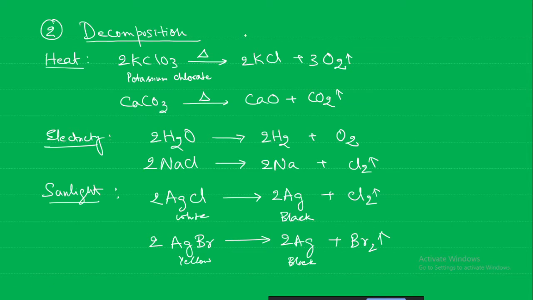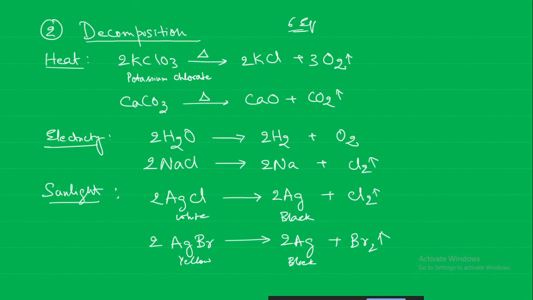So here there are six equations for decomposition reactions. Thermal decomposition releases oxygen and carbon dioxide from potassium chlorate and calcium carbonate. By electricity, electrolysis of water gives hydrogen and oxygen gas. Sodium chloride electrolysis gives sodium at the cathode and chlorine at the anode. Sunlight decomposition gives a black precipitate of silver from the silver salt.